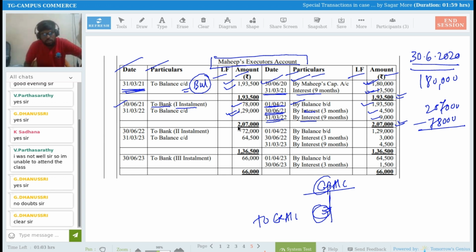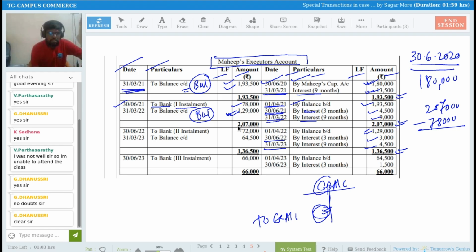So this balance carried down becomes brought down here. Then we calculated 3 months of interest and 9 months of interest, on 30th of June and on 31st of March. We recorded 3,000 and 4,500. After adding these, it comes to 1,36,500.